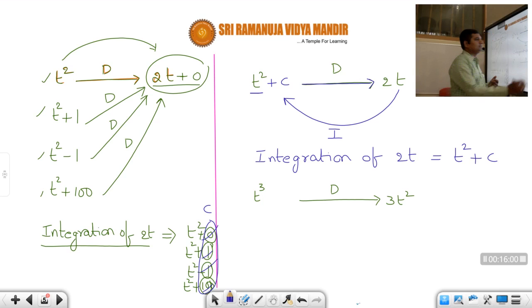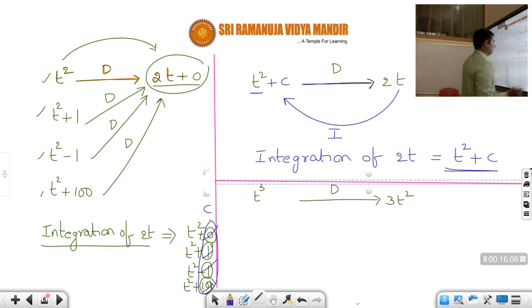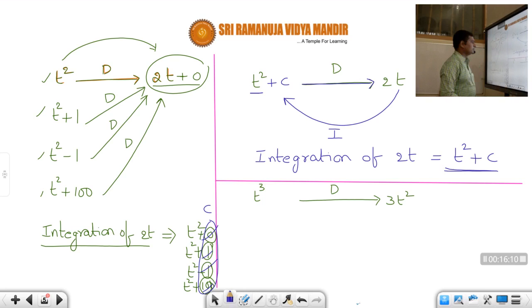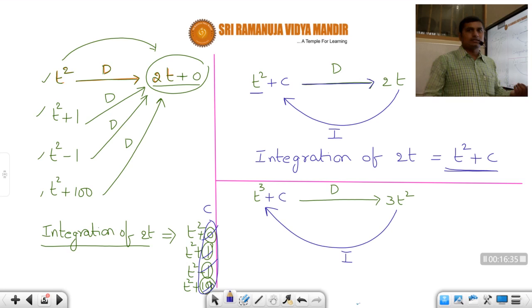Okay. So similarly, let us say we have another function, t cube. Okay, students. So what is the differentiation of t cube, students? We know d by dt of t power n is n into t power n minus 1. So 3t square. So when you differentiate t cube, you will get 3t square. And as I told you today, the opposite is integration. So now if you calculate the integration of 3t square, you should get how much, students? T cube, but we should always write plus c, students, because that c can be any constant. Correct or not, students?